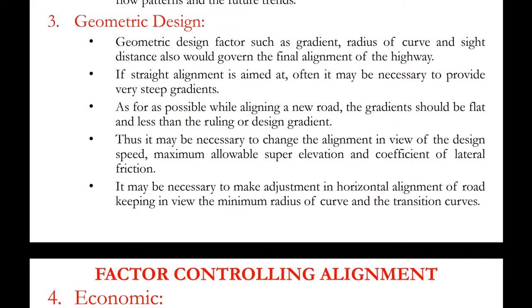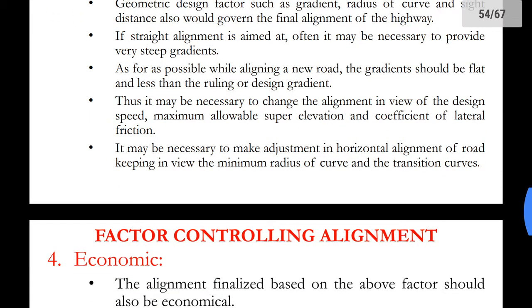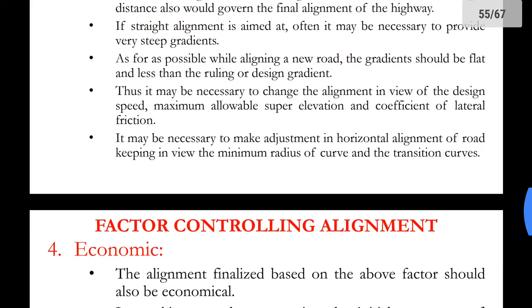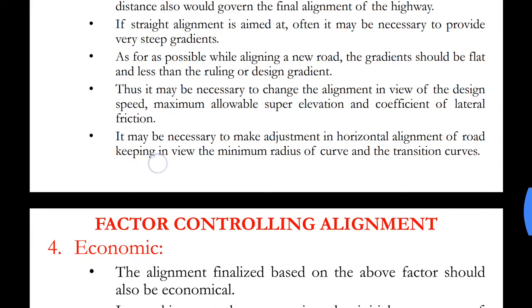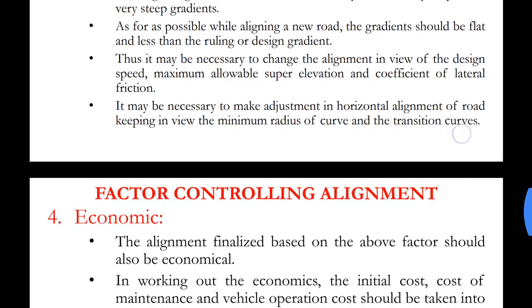In order to counteract that outward pull, what we do is we raise the outer portion of the road with respect to the inner portion. This helps us to counteract that outward pull. Now how this works we will discuss in the next module. It may be necessary to make adjustment in horizontal alignment of road, keeping in view the minimum radius of curve and transition curves.